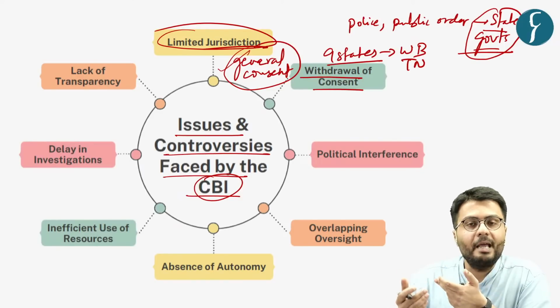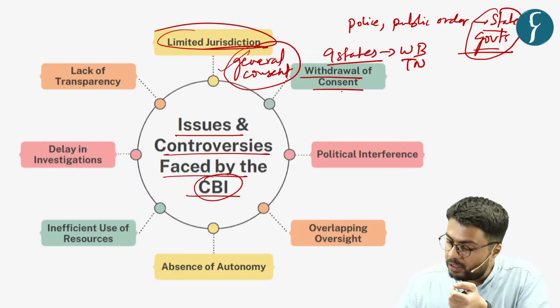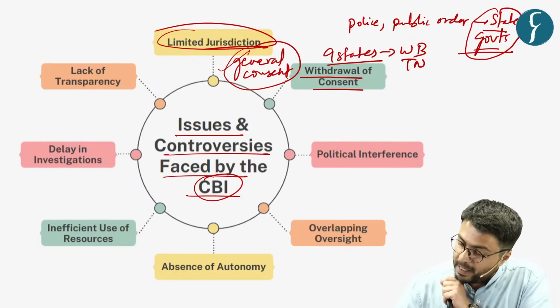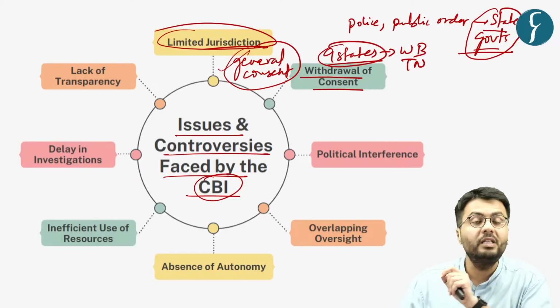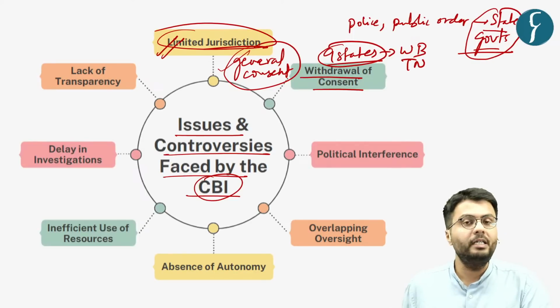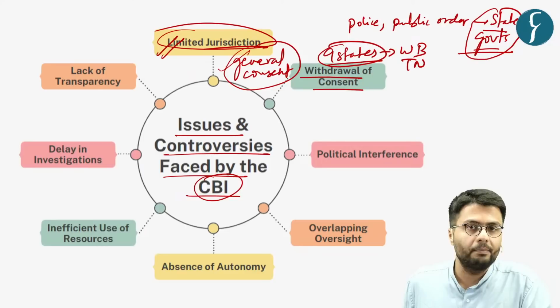Every time they decide to register and investigate a case, they have to approach state governments individually based on different cases, especially in the states which have withdrawn the general consent. So this was the most important challenge that has beset CBI in recent times.